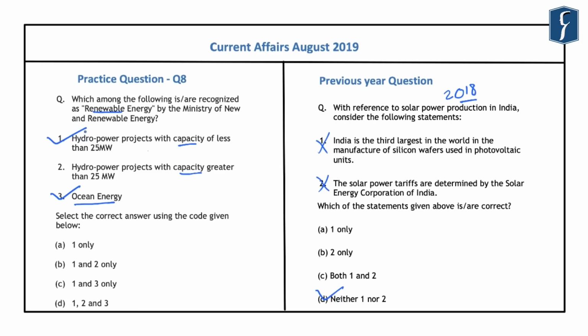However, recently it was decided that the large hydropower projects which have a capacity greater than 25 megawatts will also be considered as renewable energy. And this has been decided by the Ministry of New and Renewable Energy. So in this line, the correct answer is D, that is 1, 2, 3, all are correct.